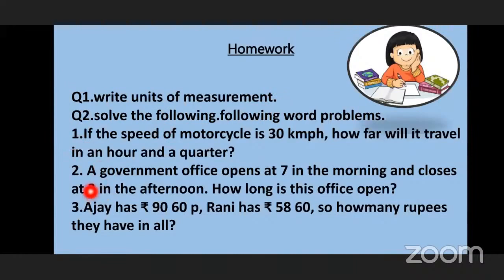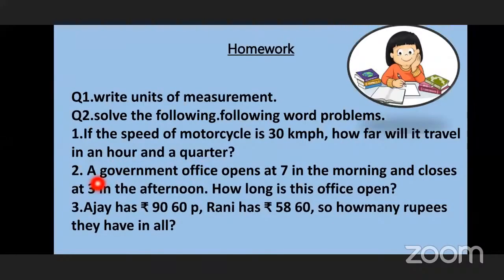And here are 3 word problems for you. If the speed of a motorcycle is 30 km per hour, how far will it travel in an hour and a quarter? So this is the first question. The motorcycle speed is 30 km per hour, which means in 1 hour it travels 30 km. What you have to find is how much it will travel in an hour and a quarter.